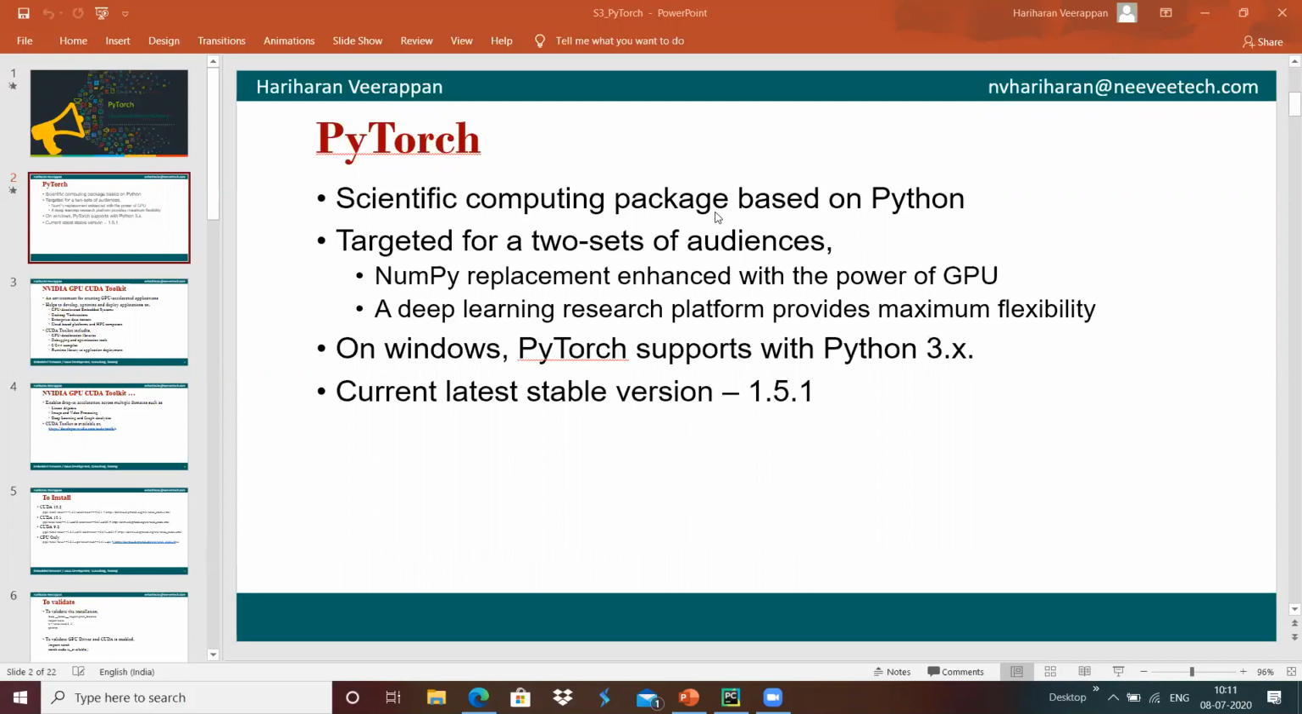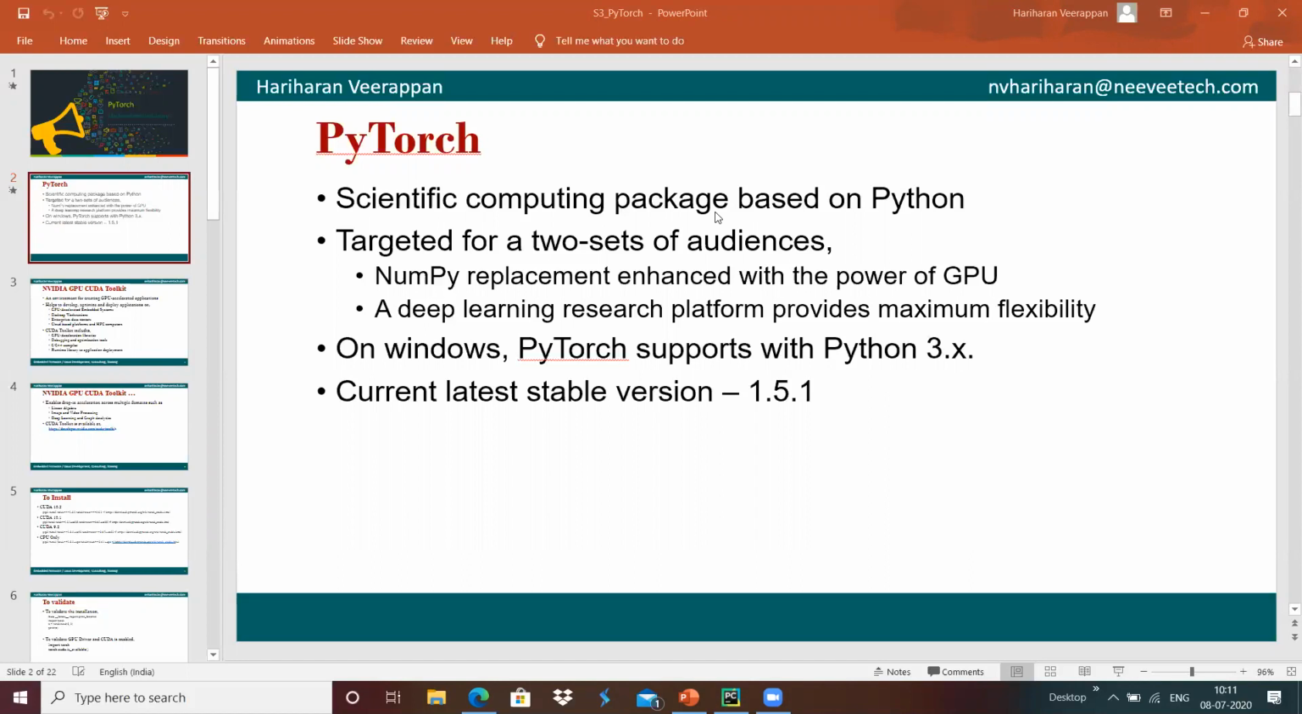PyTorch has been a replacement for NumPy, which has the capability to use the power of the GPU, the graphical processing unit, so that the execution of our program will be run in different parallel cores of the GPU, and we will get better output there.